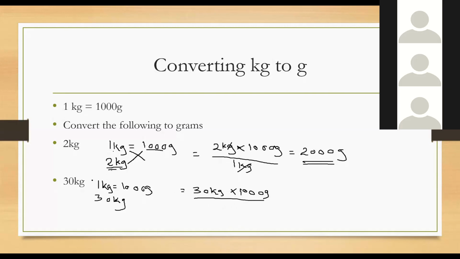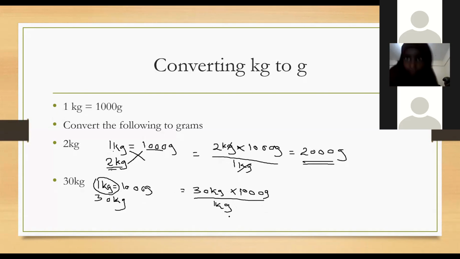30 kgs goes up times 1,000 grams. 1 kg ndio ilikuwa juu hapa. 1 kg was up, so 1 kg ndio inarudi chini. 30 kg times 1,000 grams over 1 kg. And then kg and kg cancels. So the answer that we are going to get should be in grams. After that, you take 30 times 1,000, the answer is 30,000. 30,000 what? 30,000 grams. So that is my 2 examples.